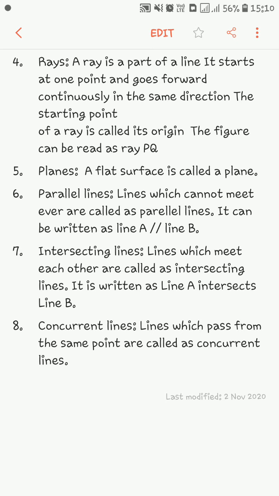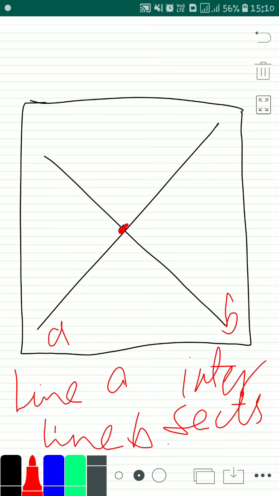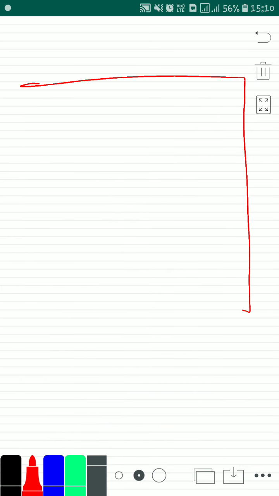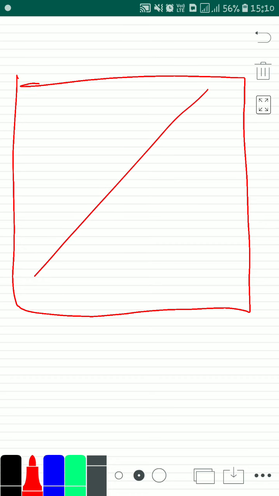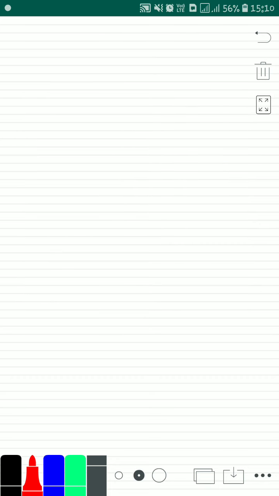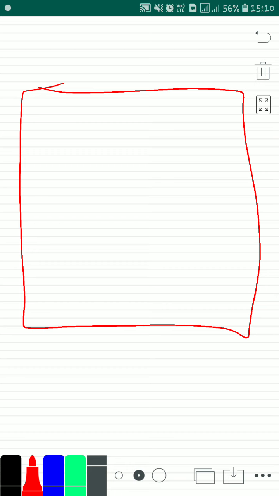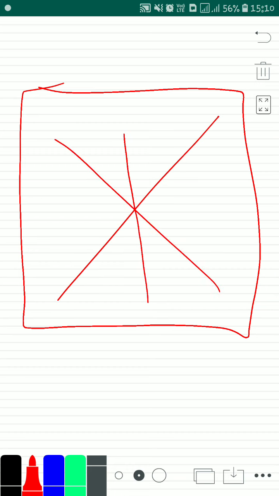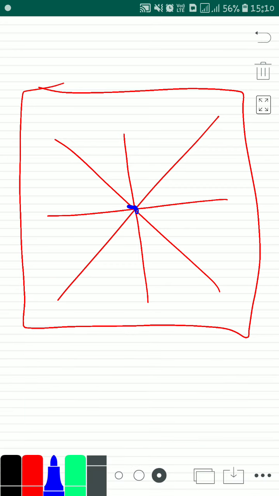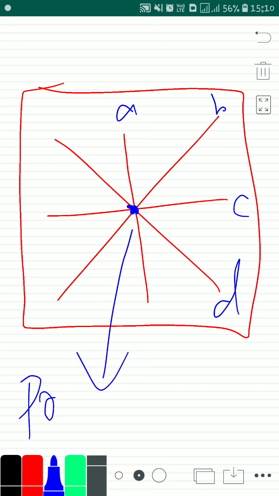Concurrent lines. Lines which pass through the same point are called concurrent lines. Now if I have a plane having more than 2 or 3 lines which pass through the same point, then they are said to be concurrent lines. And the point is said to be the point of concurrence.